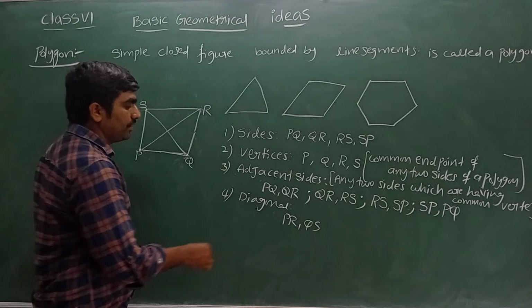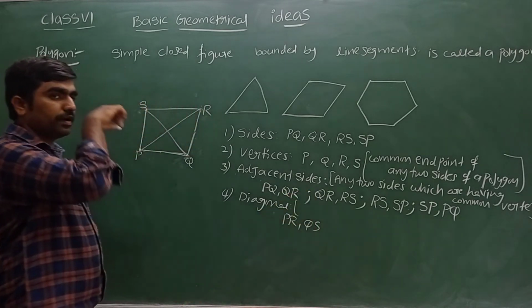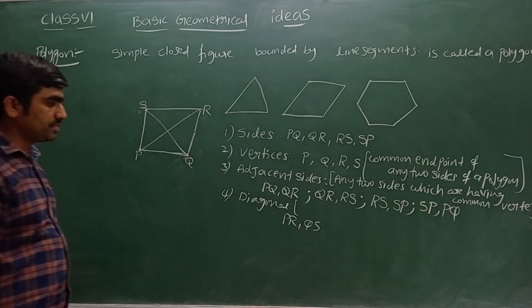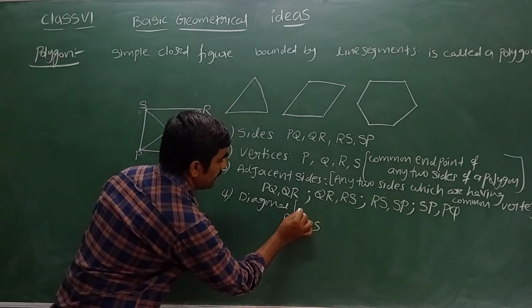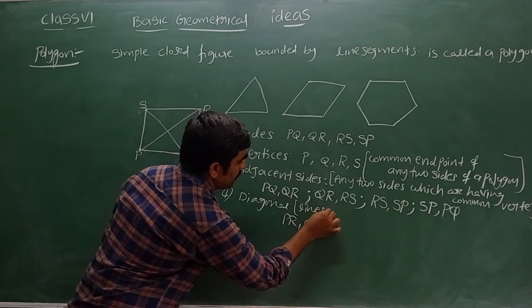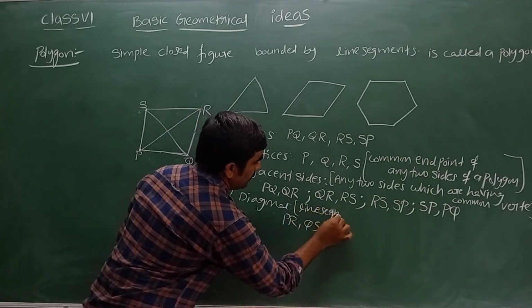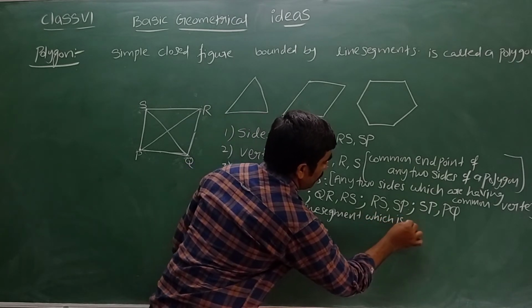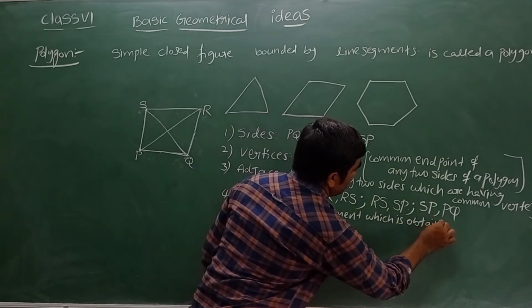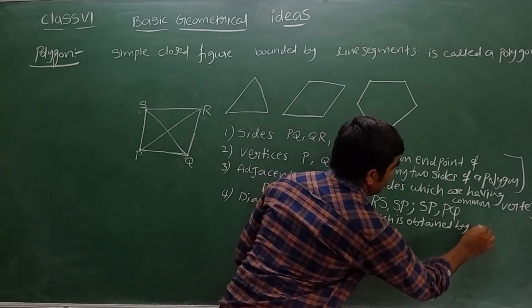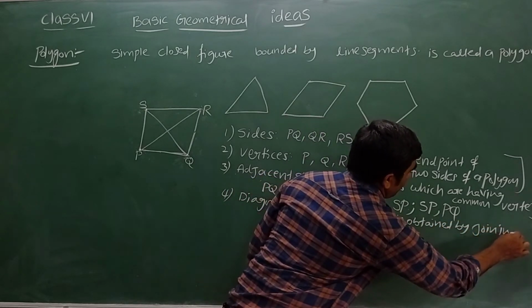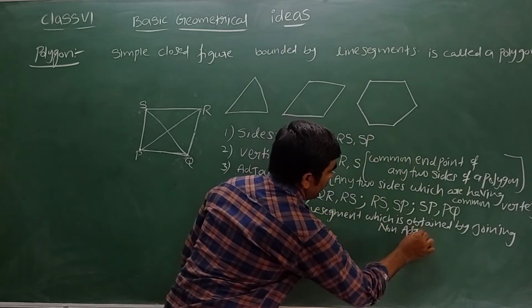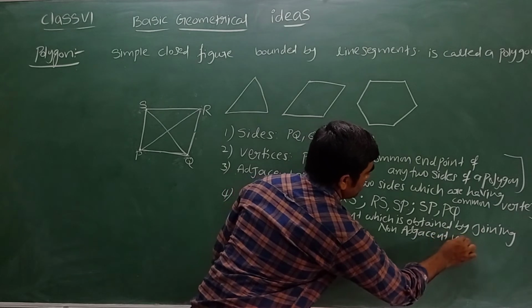What is meant by diagonal? A diagonal is nothing but a line segment obtained by joining non-adjacent vertices.